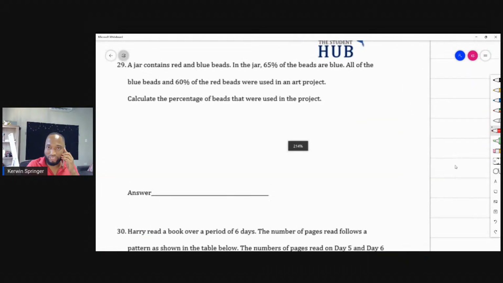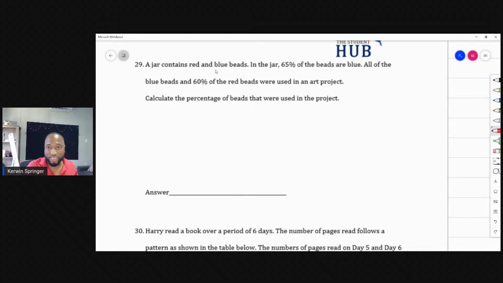Number 29. A jar contains red and blue beads. In the jar, 65% of all of the beads are blue. All of the blue beads and 60% of the red beads are used in the art project. I know you don't like the fractions questions, but these are the questions that will raise your percentage in the maths exam. Read the question, see if you can do this question. Go up to 30. Stop on 30.